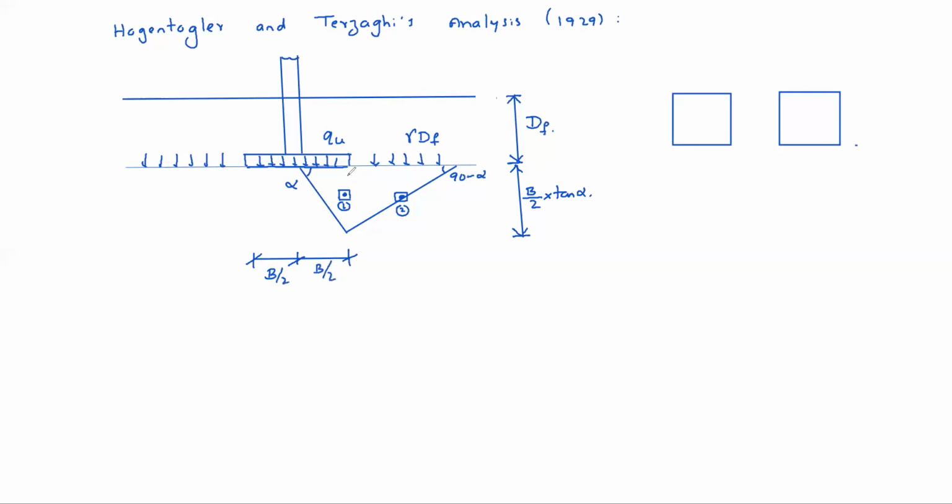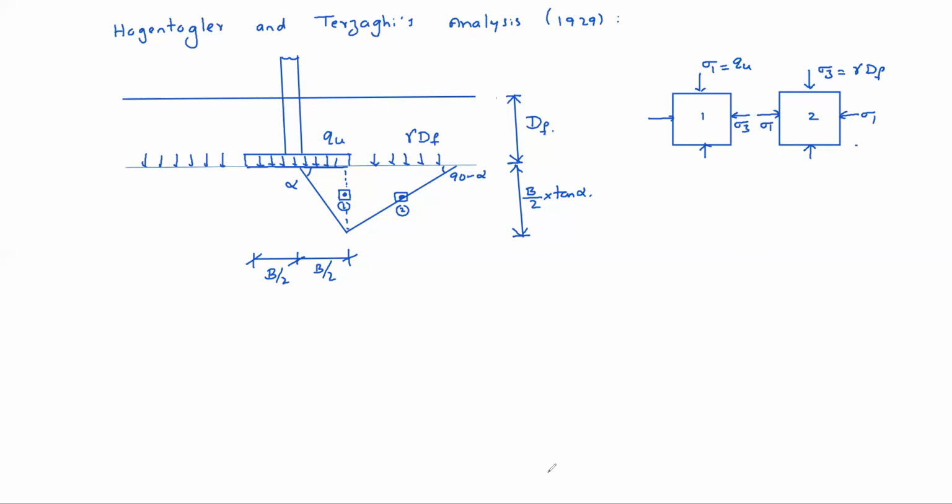B by 2, B by 2, okay. You can see here total depth is b by 2 tan alpha, okay. So here sigma 1 equal to QU. Here this is sigma 3 equal to gamma df. First element, second element. So this is sigma 3, this is sigma 1.